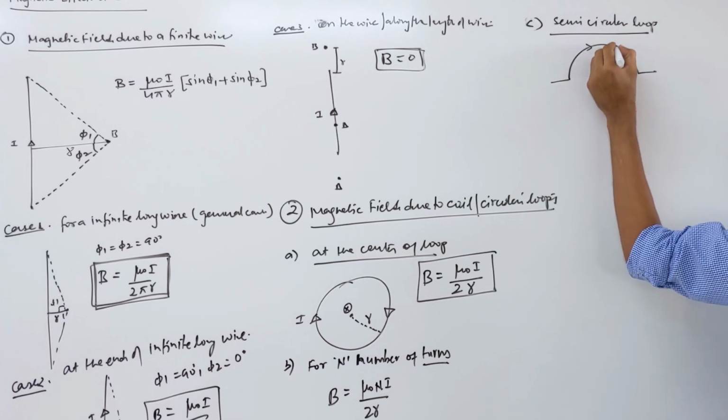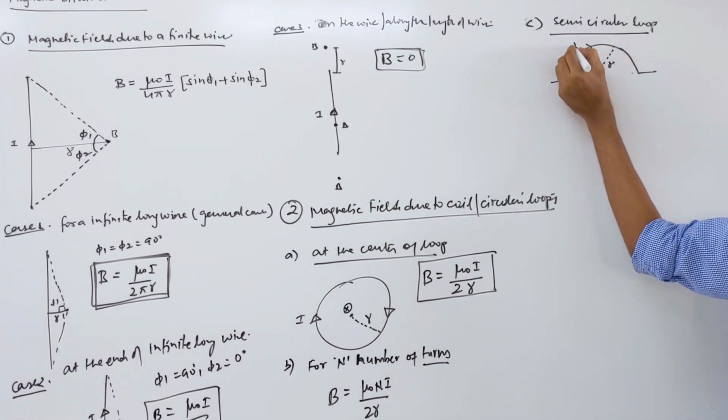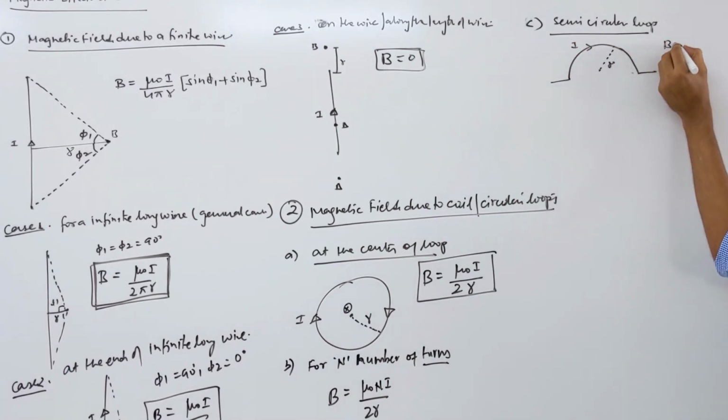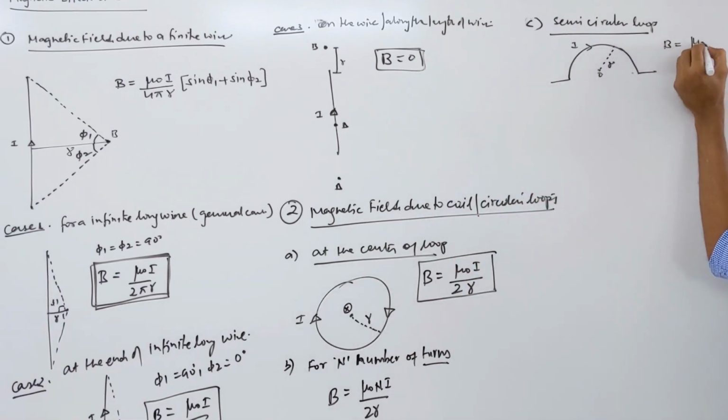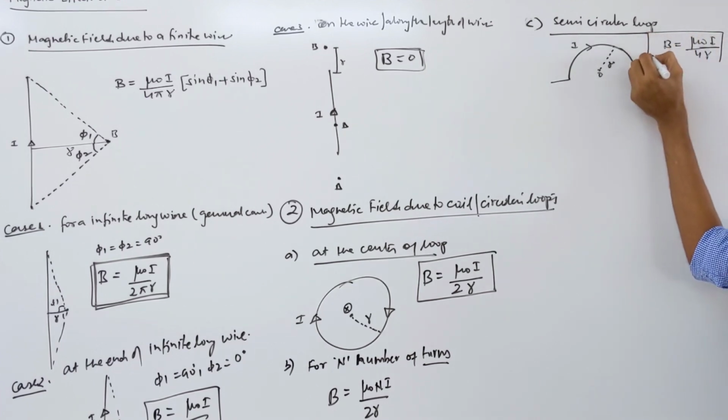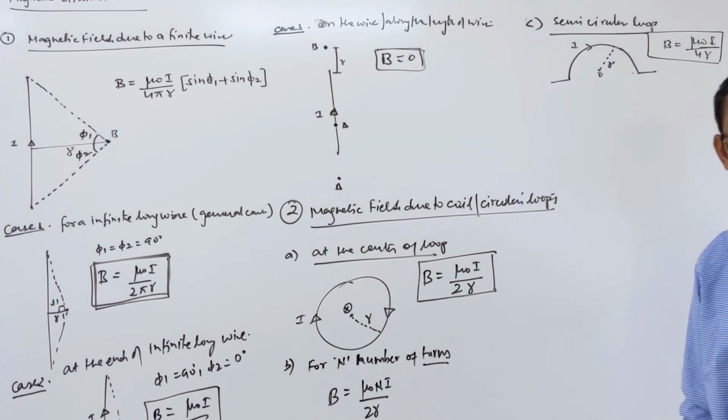So this is a semicircular loop, current I is flowing. Then what is the magnetic field at the center? Half of that, mu naught I upon 4r. If the number of turns is given, you can always multiply by the number of turns, okay?